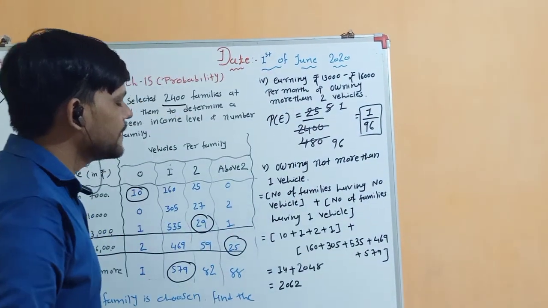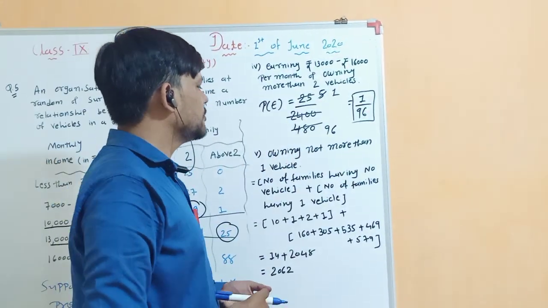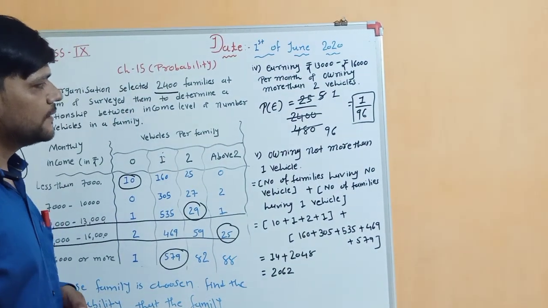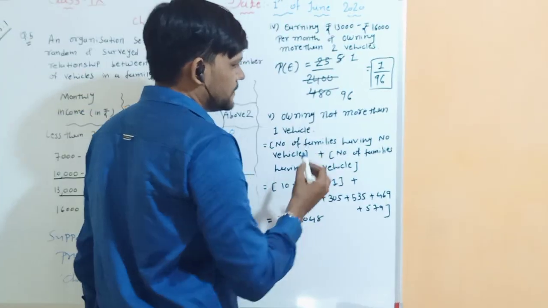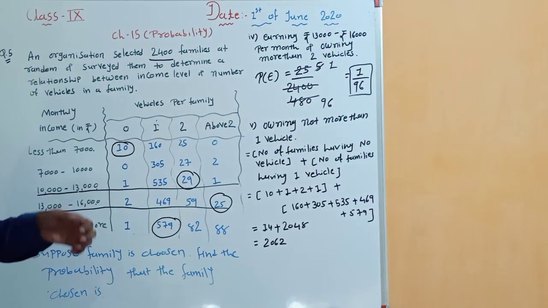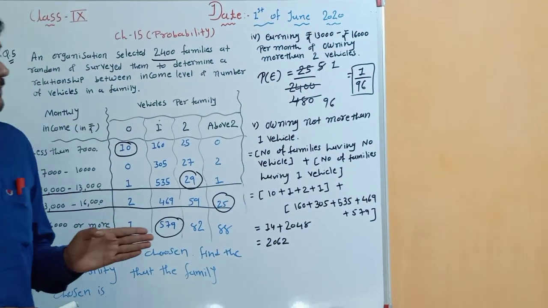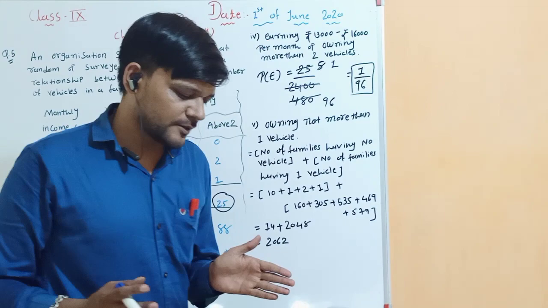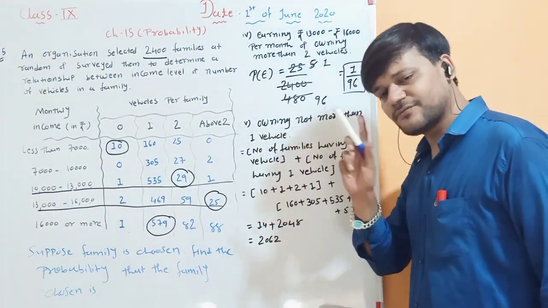Okay. And the last question, owning not more than one vehicle. That means the number of families should not have more than one vehicle. Not more than one vehicle means the number of families having a maximum of one vehicle. That means either they will have no vehicle, and if they have, then only one vehicle.